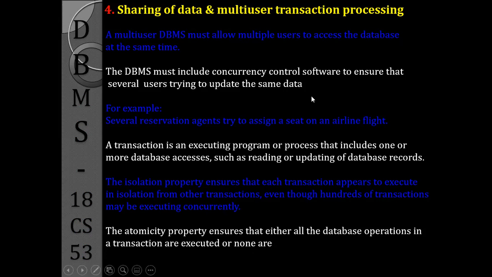So these are the four very important characteristics of the database management system. And the exact meaning and working of these characteristics will be clearly understood once we go through the different topics and once we go to the hands-on session, real-time examples, the working of these database components in the coming sessions. Then these four characteristics will be very clearly understood.